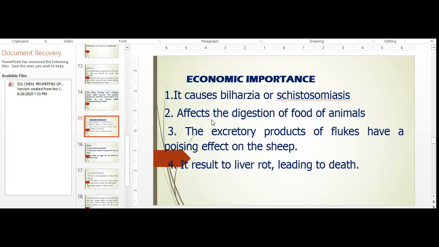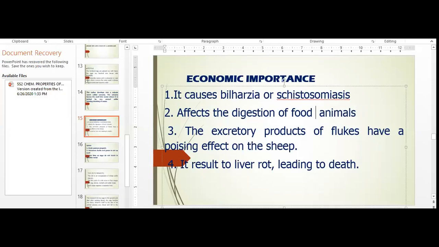Now, number two, it affects the digestion of food in animals. Now, number three, the excretory products of liver fluke have a poisoning effect on the sheep or cattle. Number four, it results in liver rot. That's the rotting of the liver of such animal, which can eventually lead to death. That is why it is advisable you cook your beef properly, very well, before eating.